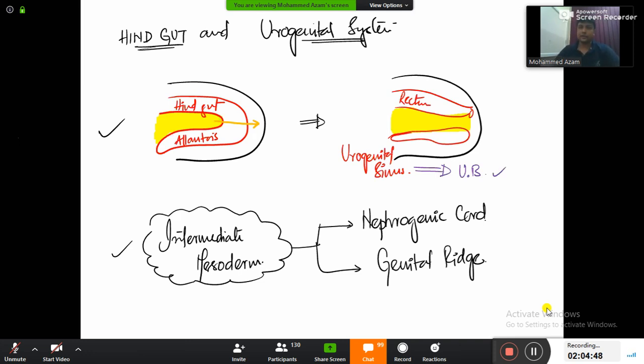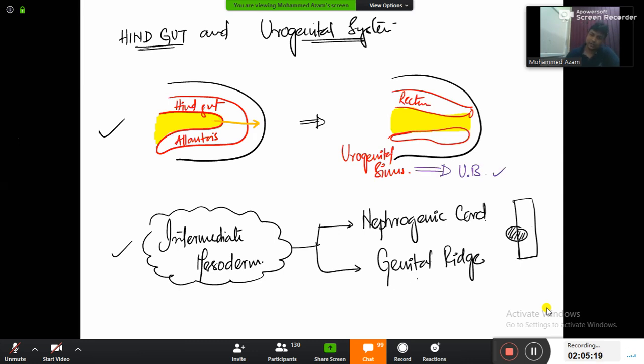Intermediate mesoderm is going to form two parts, guys: the nephrogenic cord and the genital ridge. Now I'll give you some schematic diagrams. Look at this, this is the nephrogenic cord, and attached to that will be the genital ridge here, right? Just schematic diagrams. For the sake of understanding, I'll draw a simple diagram.